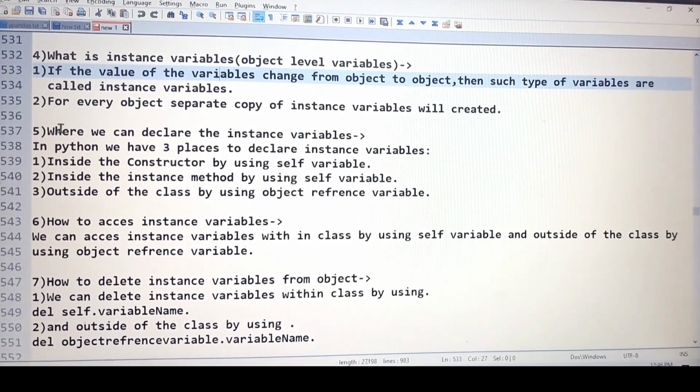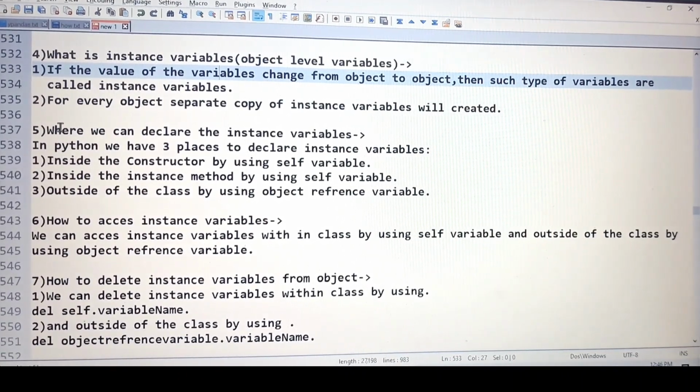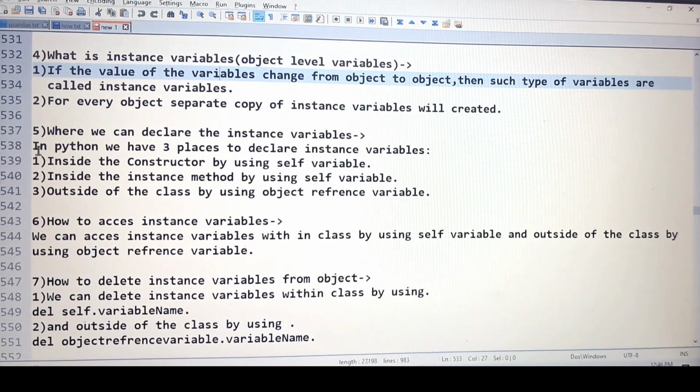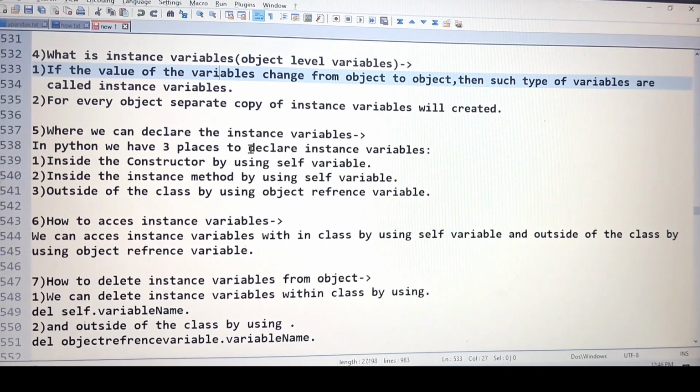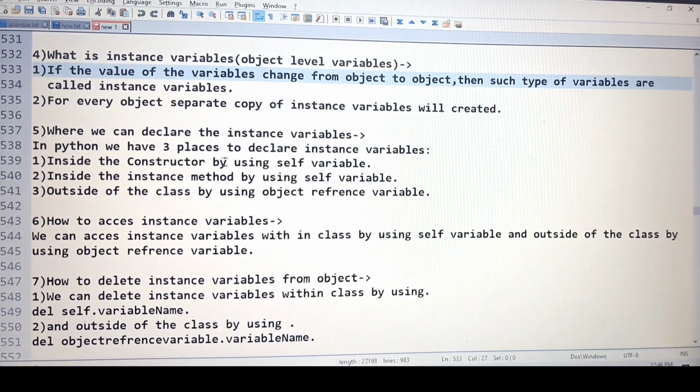The second question that comes to your mind is where we can declare the instance variable. It's a very common question. Most people think, yes, we got what the instance variable is, and now where can we declare it, or in a simple way, where can we use the instance variable. In Python, we have three places to declare or use the instance variable. The first one, which we have seen, is inside the constructor by using the self variable.